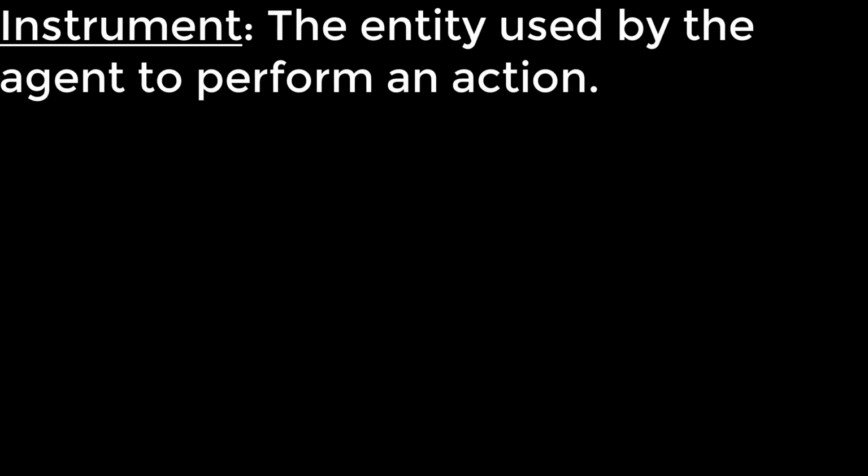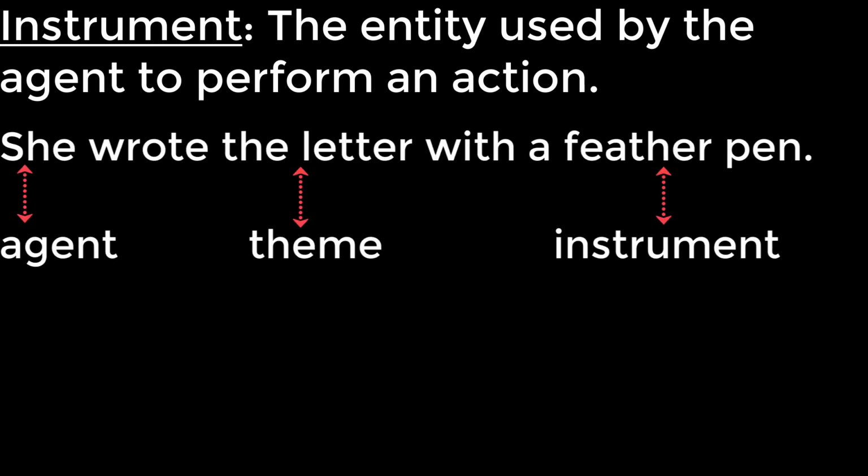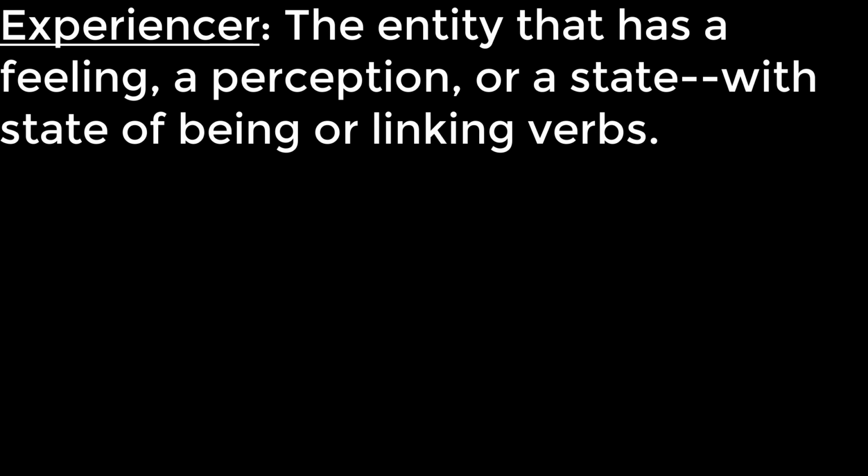There are additional semantic roles that nouns can play in sentences. Instrument, the entity used by the agent to perform an action. She wrote the letter with a feather pen. Agent, she, theme, letter, instrument, feather pen. There are certain verbs which do not take agents per se. They are state of being or linking verbs. When the subject of the verb is not performing an action, but is instead experiencing a state, it is called the experiencer. The experiencer, the entity that has a feeling, a perception, or a state.